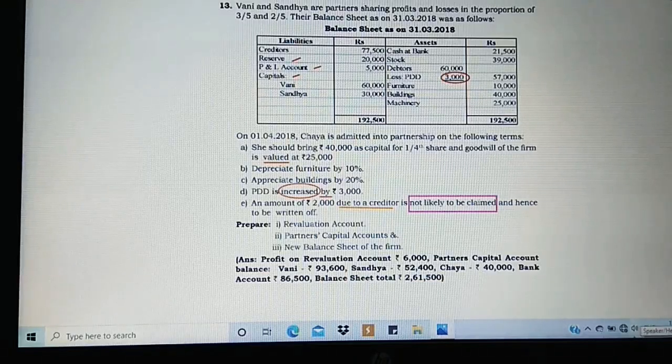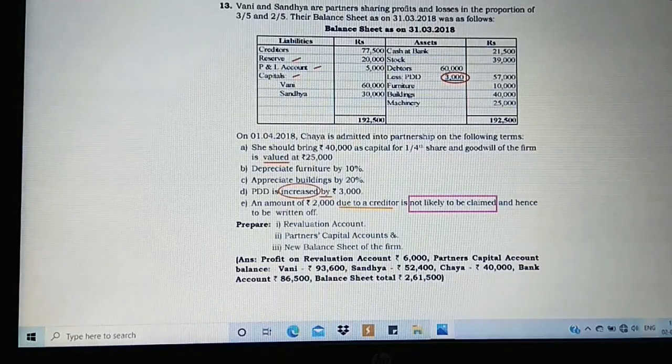Next, apart from that, the rest of the adjustments are related to revaluation account. Depreciate furniture, debit side. Appreciate buildings, credit side. Then PDD is increased by, which means your burden is increased by 3,000. Directly take the value on the debit side. When the word by is given, it has already been calculated. Then an amount of rupees 2,000 due to creditor is not likely to be claimed, which means you're not going to take it, hence it is to be written off.